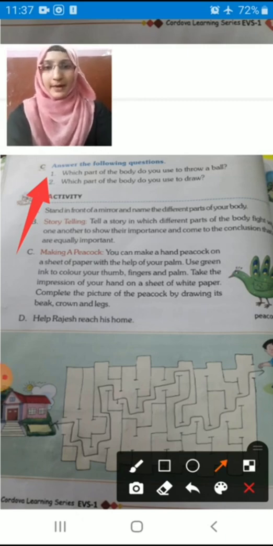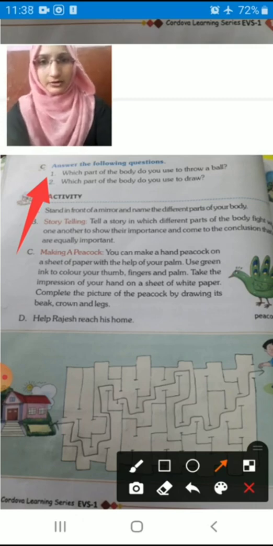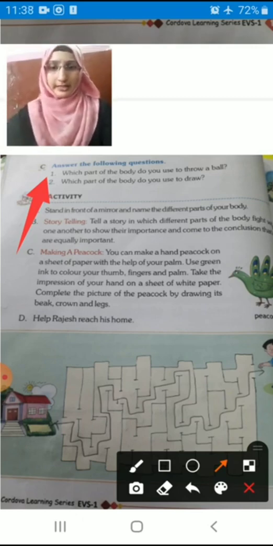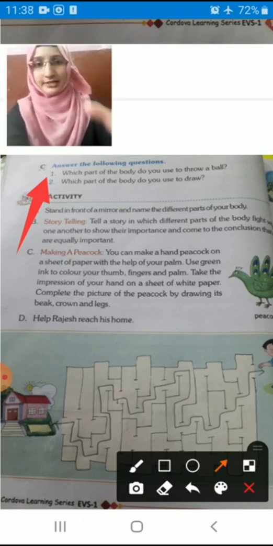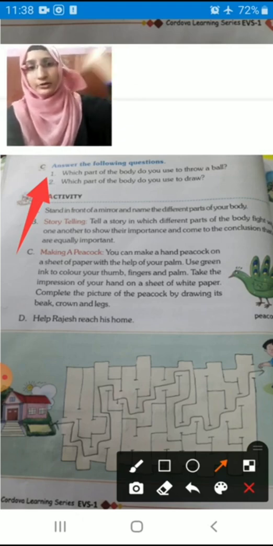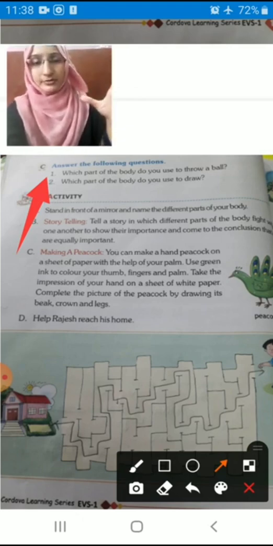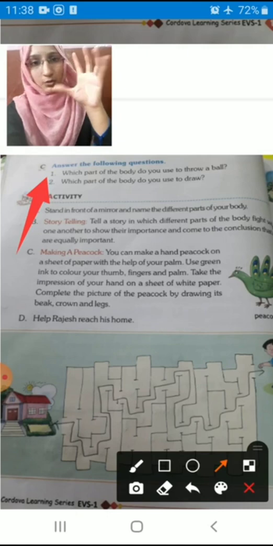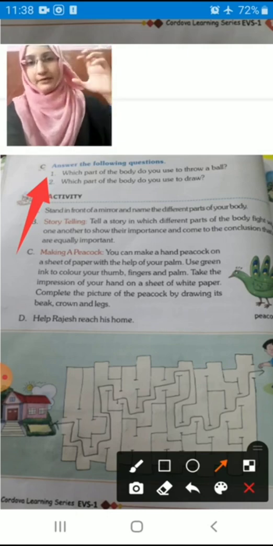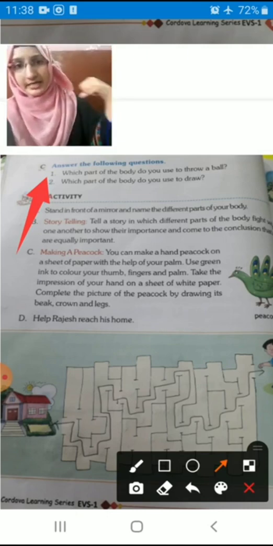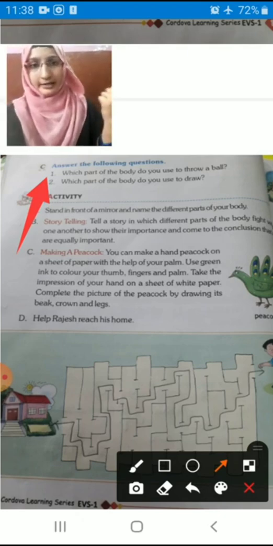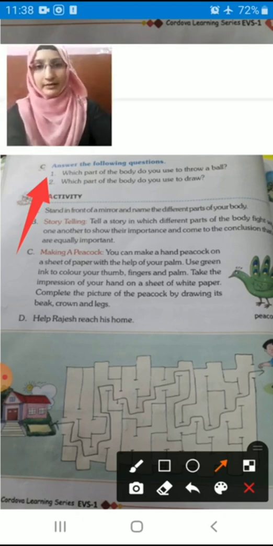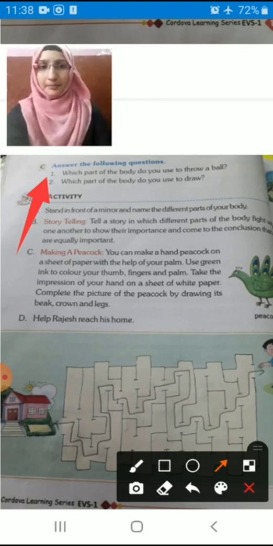Which part of the body do you use to throw a ball? Which body part do you use to throw a ball? Now you can experience it, children. Just take one ball in your hand and throw it. Which body part are you using? We are using our fingers to hold the ball, right? And while throwing, our arms and even our whole hand are used, right? So we can write here: we use hand, arms and fingers to throw a ball.